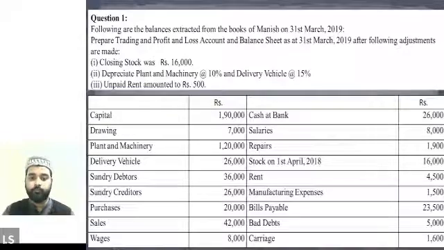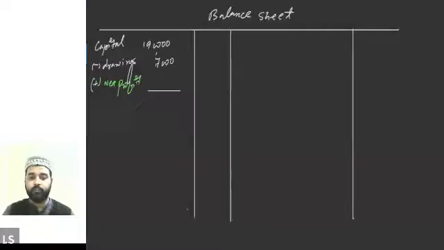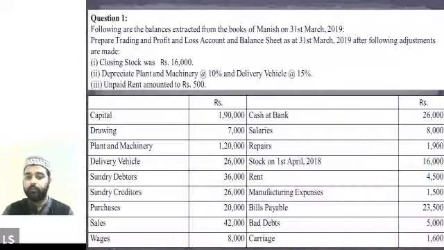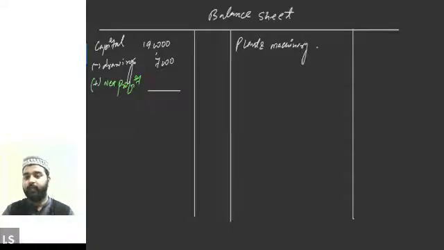All right, so let's treat this. First of all, plant and machinery is given as 1,20,000. As I have already told you, plant and machinery is always written in the balance sheet, so we will be writing plant and machinery in the balance sheet. But plant and machinery will be adjusted for 10% depreciation. So 1,20,000 is the value of the plant and machinery, right, everyone?